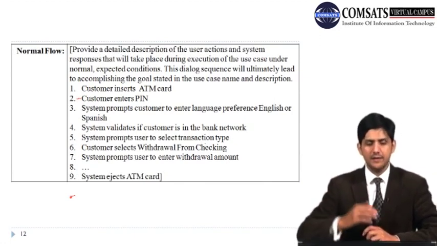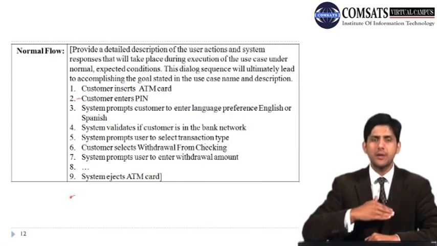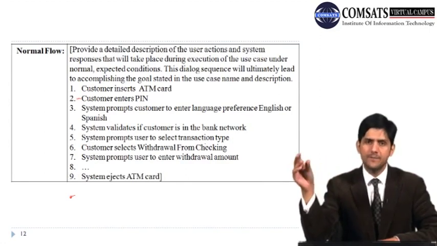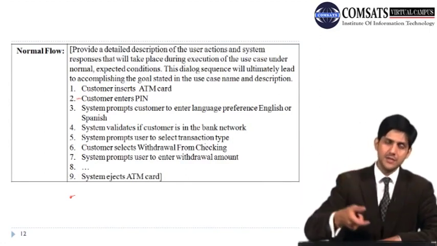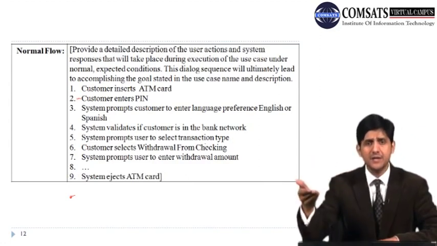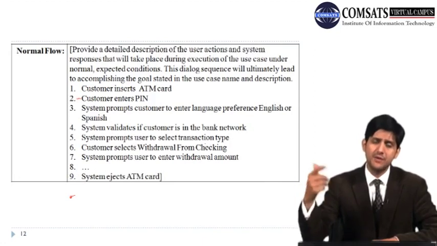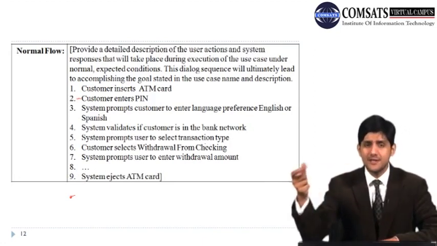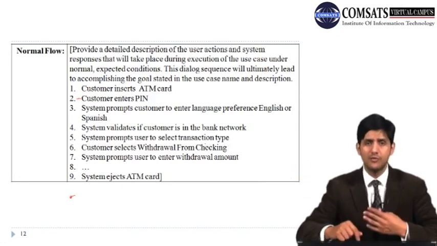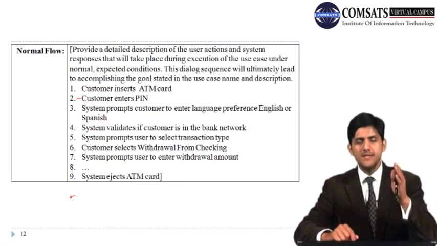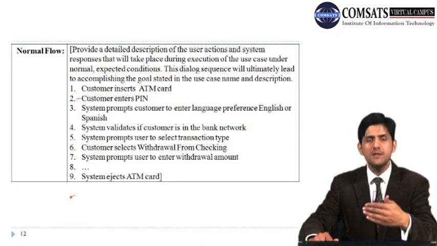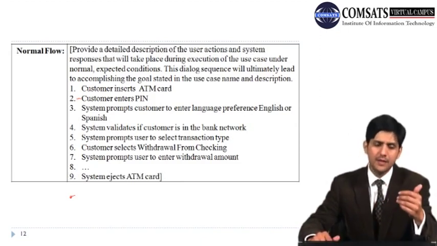Then there are certain things that are going to happen. If the amount is withdrawn, then the ATM is going to display that your transaction was successful, and the machine would eject your card along with the receipt and the cash, if you initially selected whether you want a receipt for this particular transaction or not. That is another prompt that can be in one of those normal flow of events. Now, what this normal flow suggests is: if these events occur in this order and this fashion, then what would happen?